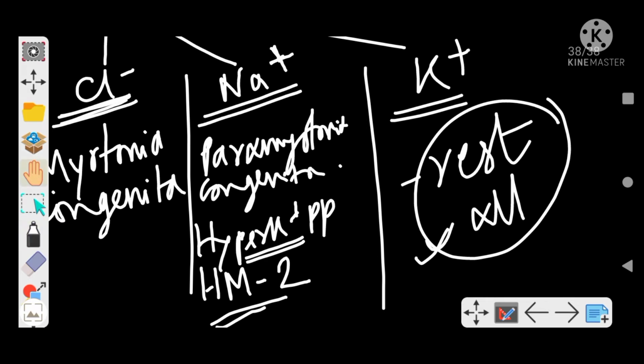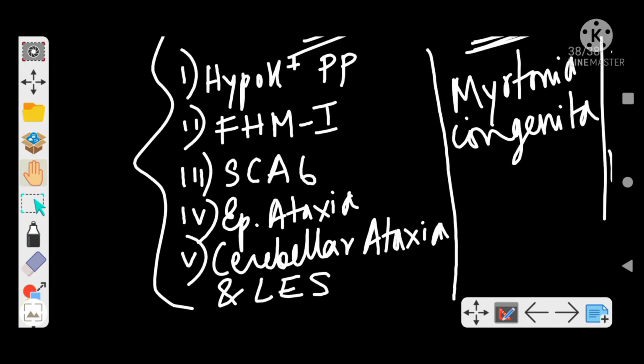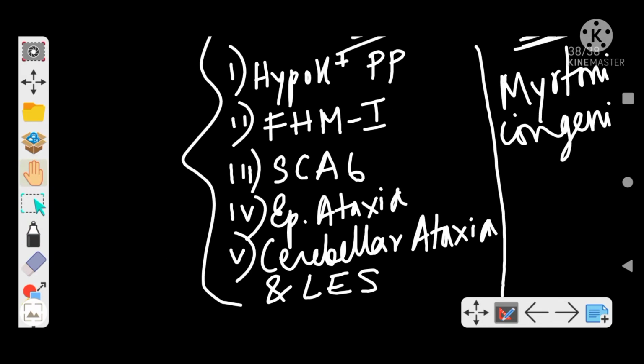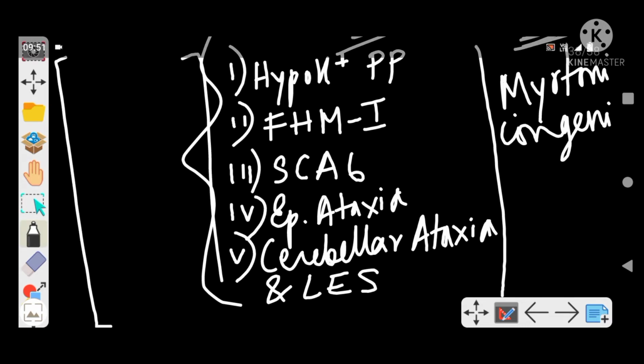Now how will you remember this? This is a broad classification, so it is difficult to remember. So I will give you a mnemonic which will help you to remember this one. So this is your mnemonic, right?